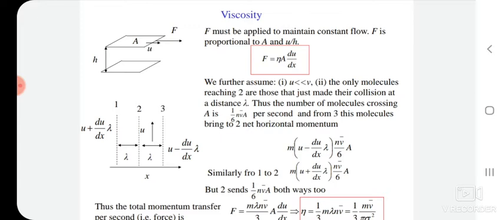So F by A, force per unit area, is directly proportional to V by h for a Newtonian fluid.